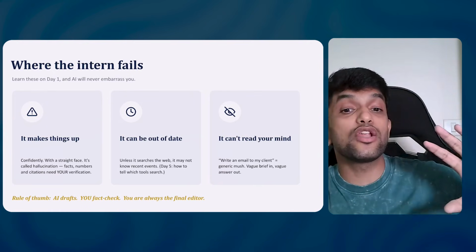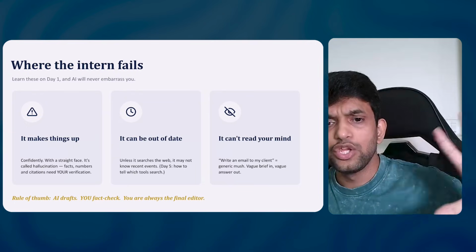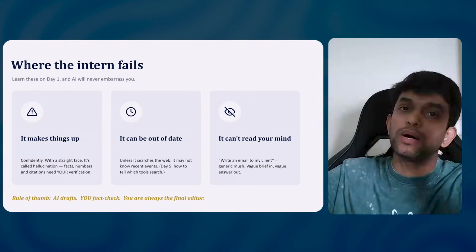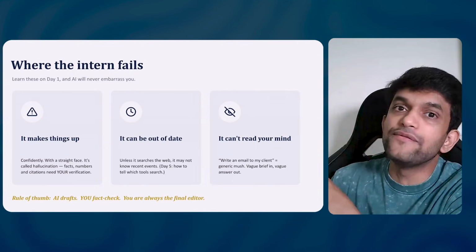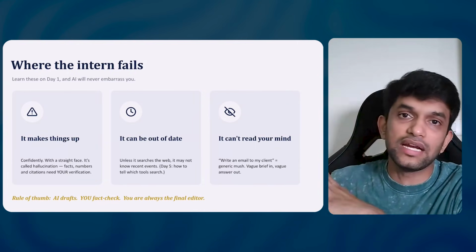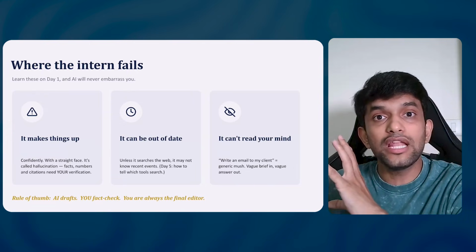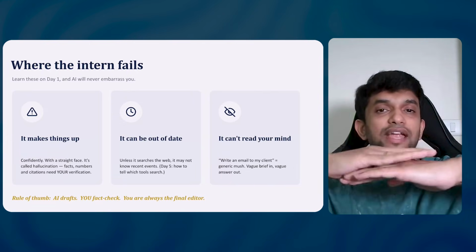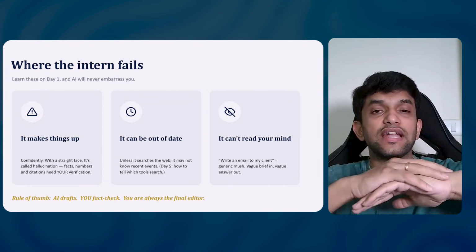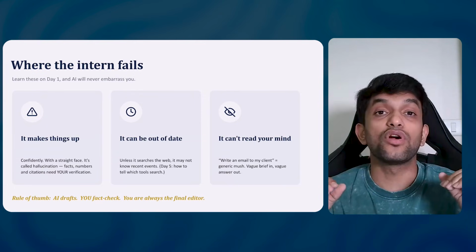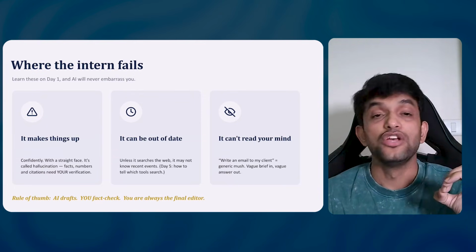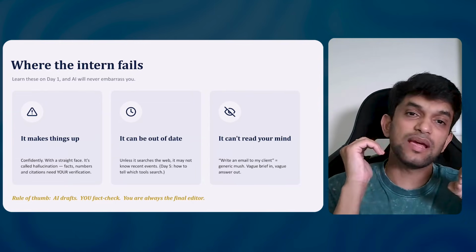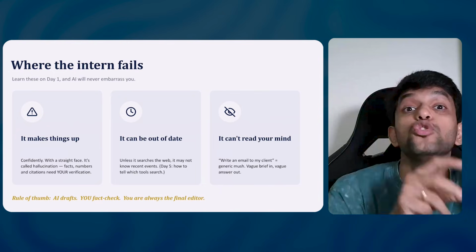Number two, it can be out of date also. You will be like, Amrit, what do you mean by out of date? For example, what did I tell you? AI is like a supercomputer which has all the information, all the books, all the internet, Wikipedia and everything. Now, when a company, let's say ChatGPT, releases a model, they have trained their AI model up to a certain date. Let us say up to January 2026. Anything that has happened in February, March, April 2026, it doesn't know about it.